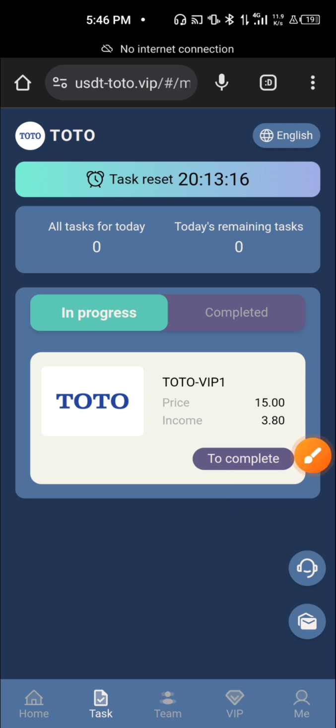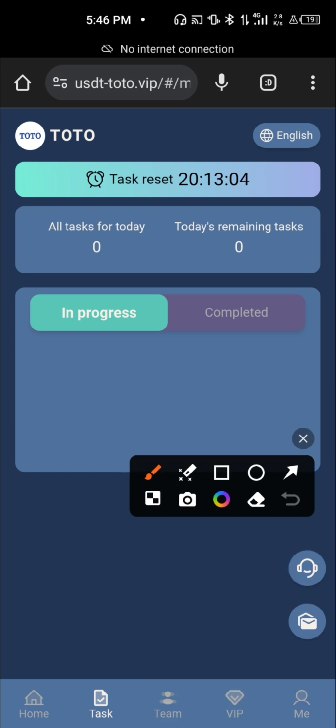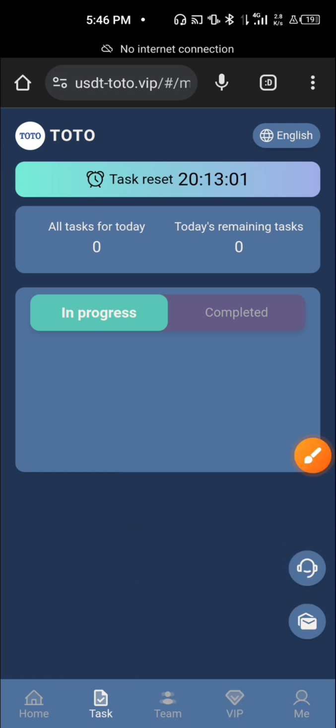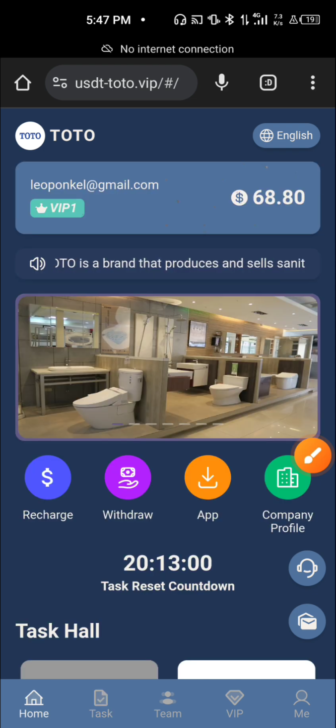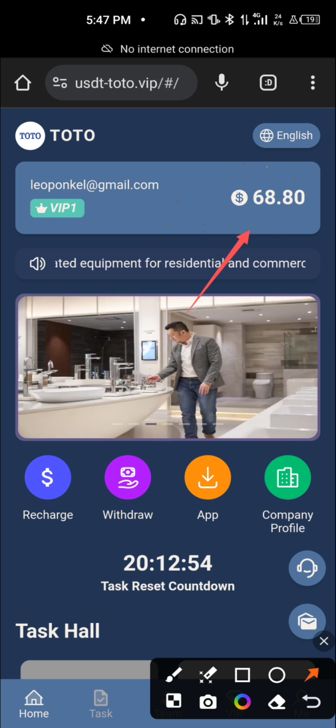Once you click, it's going to load and then deposit the sum of 3.8 USDT in my account. So the task has been completed successfully. I'm going to go back to the home page to see how much I have on my balance. As you can see over here, this has increased to 68.8 USDT. Wow, how cool is that?